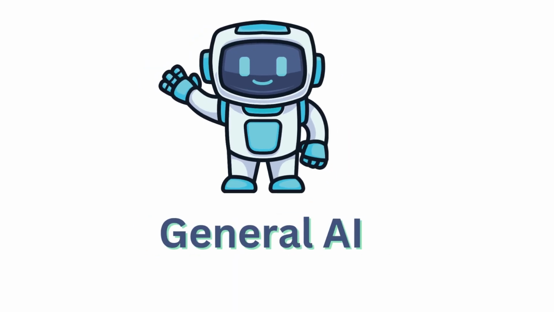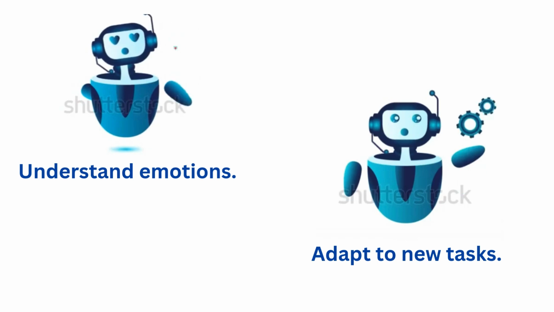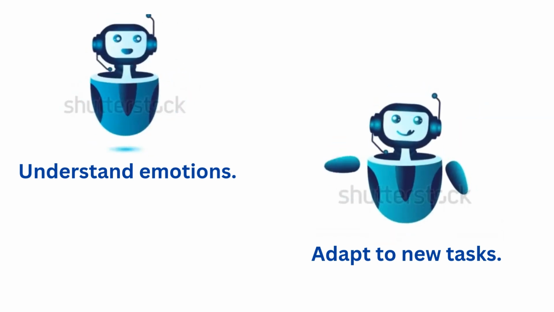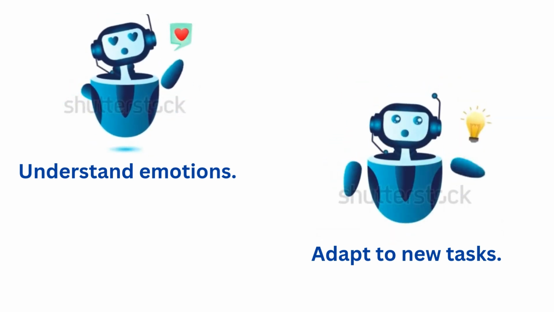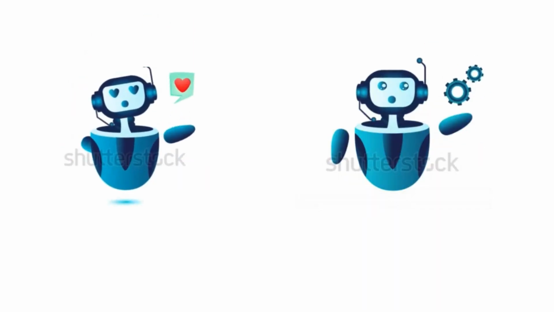Another type of AI is general AI. General AI is like a human brain. It can learn, think, and do many different tasks just like we can. For instance, it could adapt to new tasks, understand emotions. This type of AI doesn't exist yet. Scientists are still trying to create it.